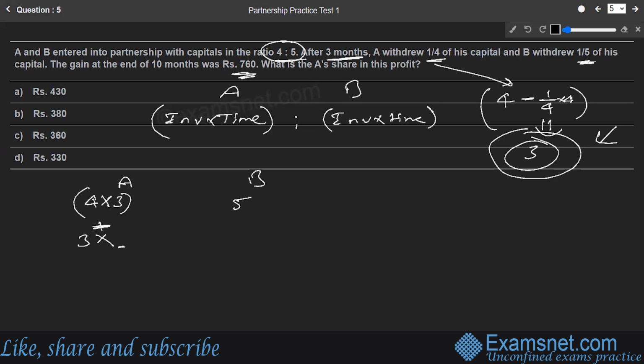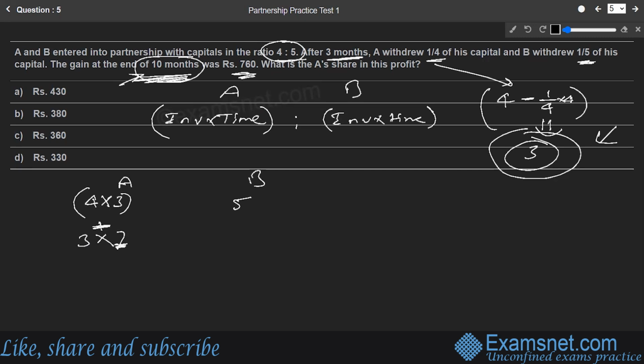And let us talk about time. After 3 months, he has withdrawn and then he has not touched it. The gain at the end of 10 months is to be calculated. So the total tenure of the business is 10 months. So after 3 months till the end of 10 months, how many months are there? It is going to be 10 minus 3, that is nothing but 7 months.